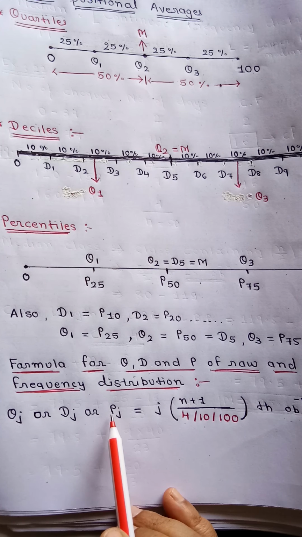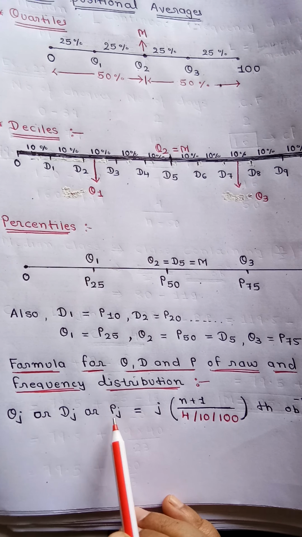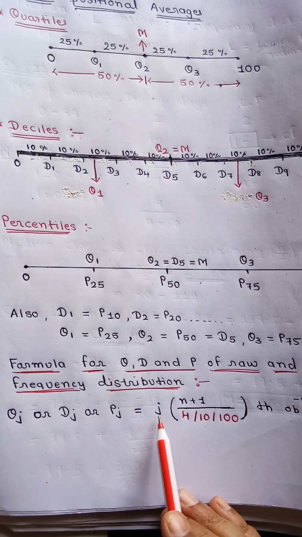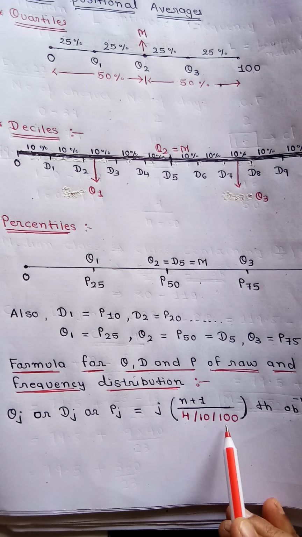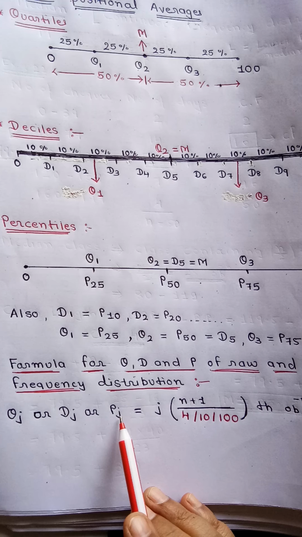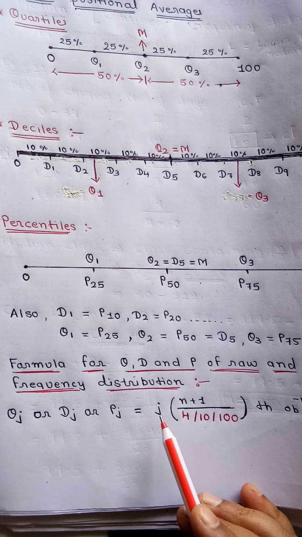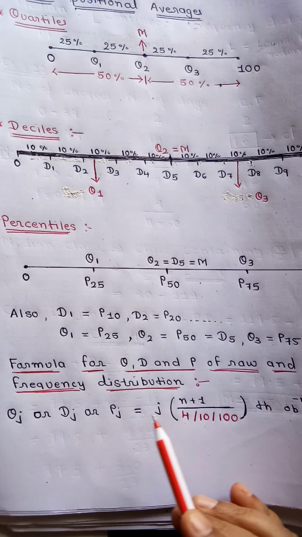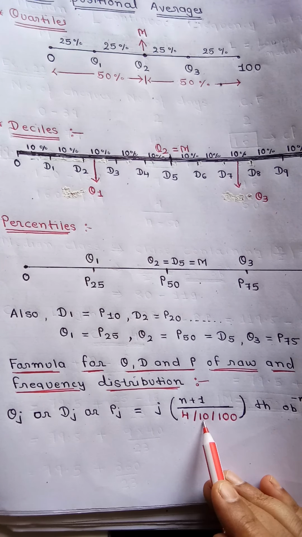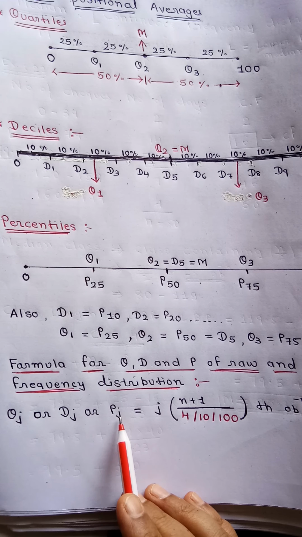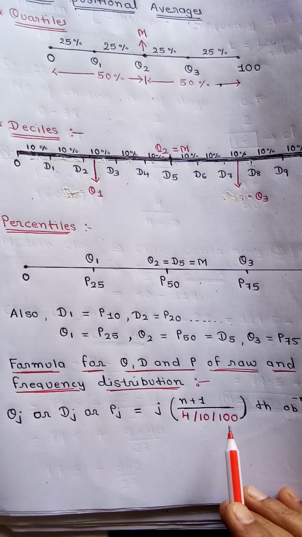Now suppose if we want to find Pj, percentile j, suppose 23, P23, then formula will be 23 into n plus 1 upon 100, because we want to find percentile. So if Qj we want to find, then 4 will come in denominator. If Dj we want to find, then 10 will come in denominator, and if Pj we want to find, then 100 will come in denominator.